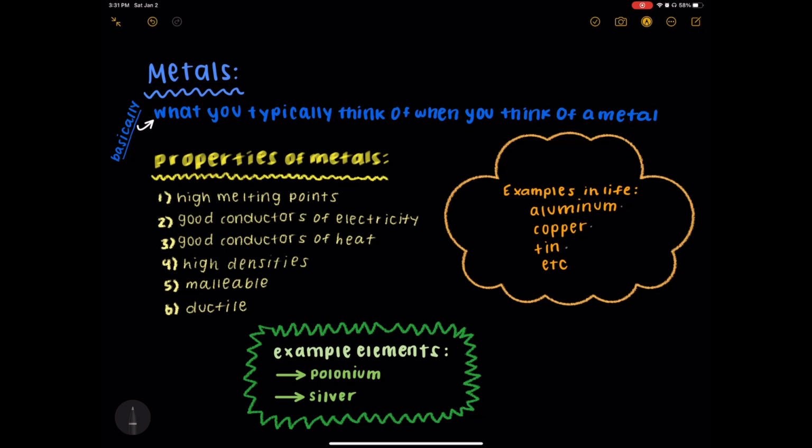In chemistry, a metal is an element that readily forms positive ions, also known as cations, and has metallic bonds. Pretty much the traditional definition focuses on many of the properties of metals. Some example elements are polonium and silver.